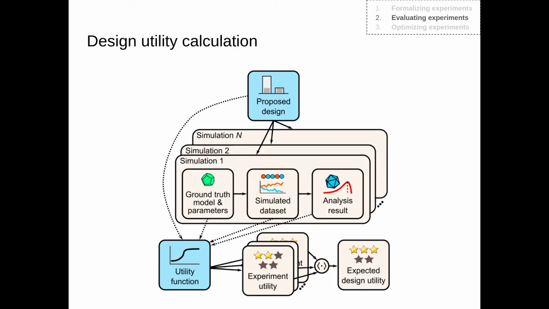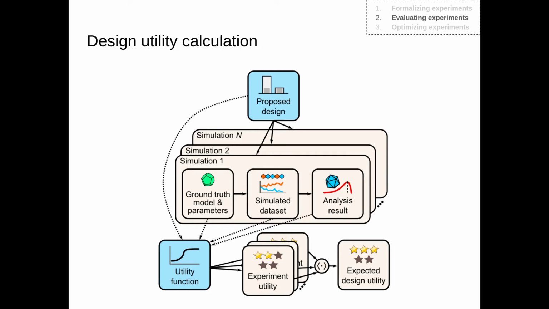Generally speaking, calculating the utility is not a closed form problem, so there is usually not an analytical solution to this problem. However, a very general way of solving the problem is to use Monte Carlo simulations. This procedure is illustrated in the figure here. So, the light blue colored boxes, these are the user inputs to the method. And in particular, we have a proposed design. So in the case of classical conditioning, as we have formalized it, these are the transition probabilities. So how often are we going to show different cues, and how often are these cues going to be reinforced?